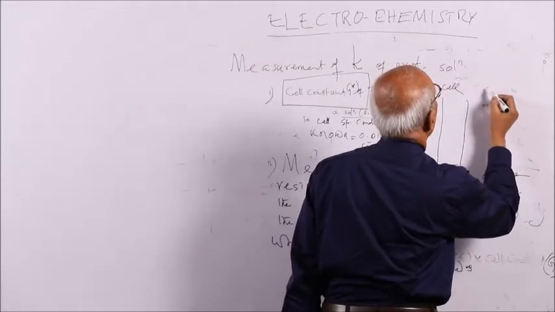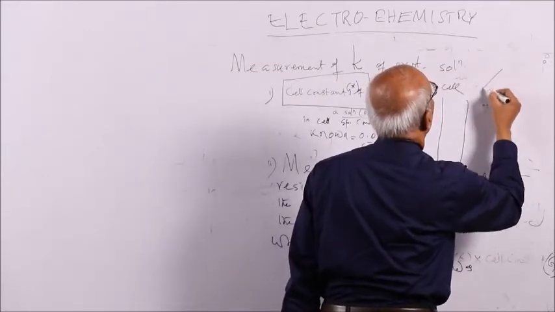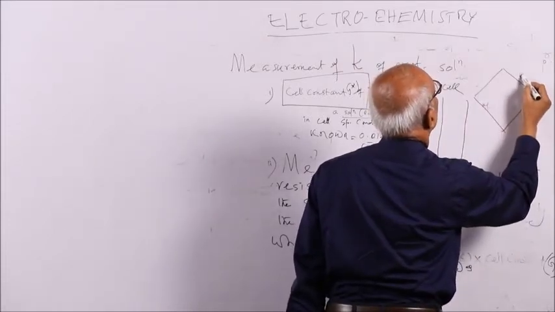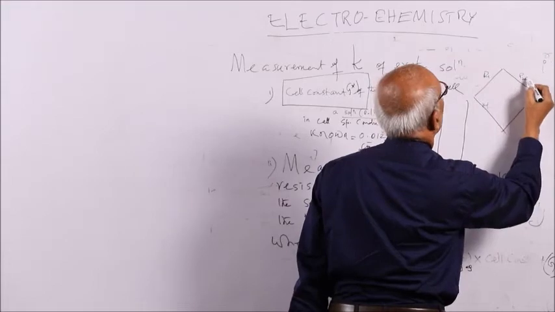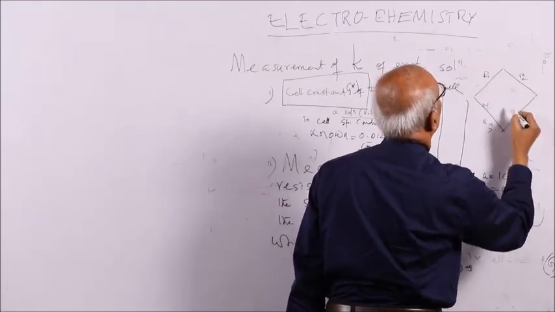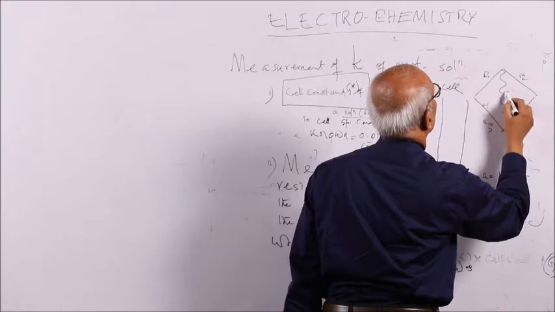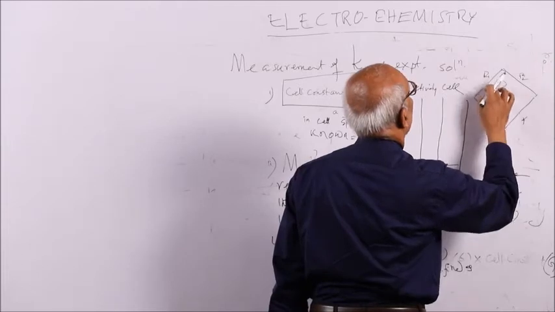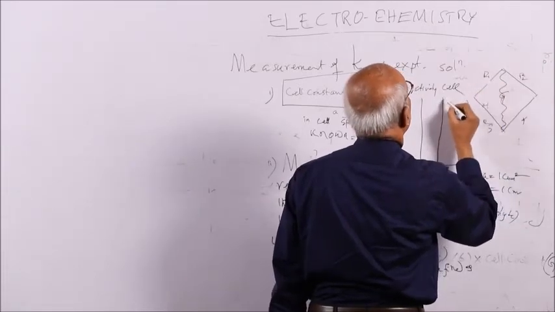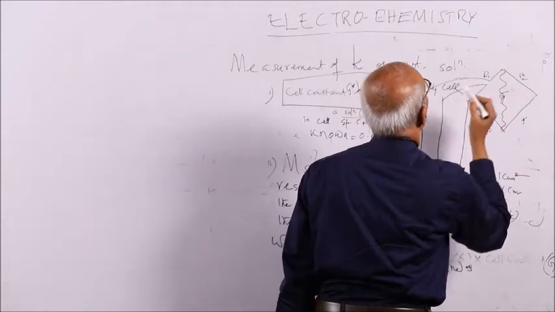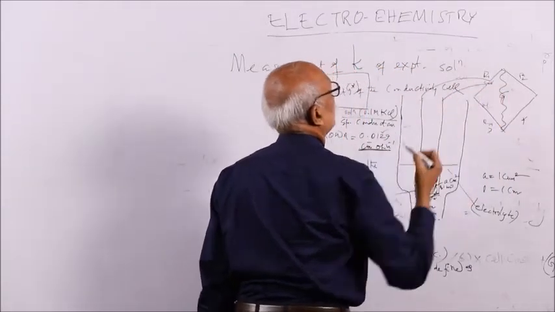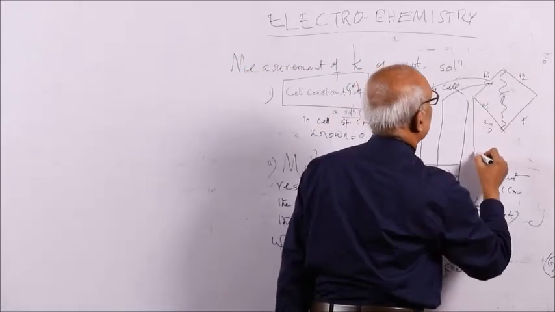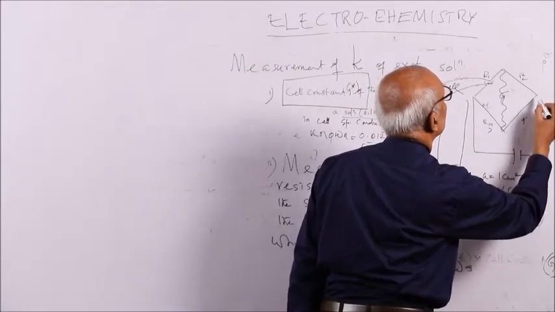Say this is R1, R2, R3, R4, and this is a galvanometer connected to a battery. At R1, let us say, you put the cell.